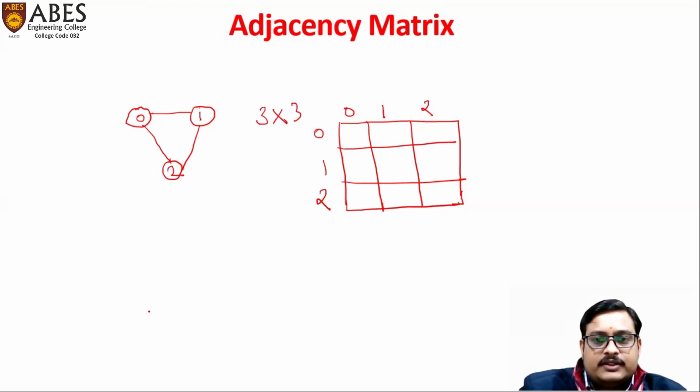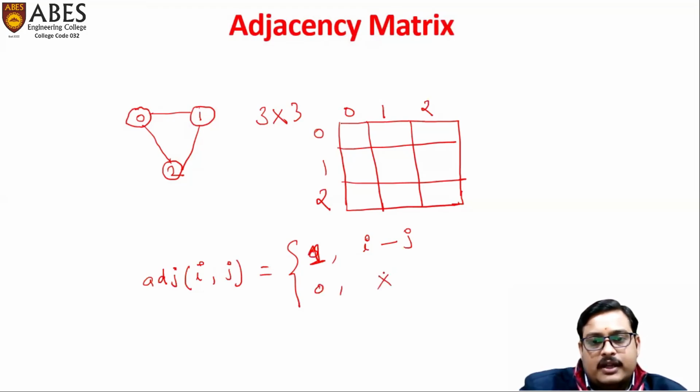So basically, if this is the adjacency matrix, if we are calling it ADJ, then in this ADJ, at the IJ location we'll put 1 if there is an edge from I to J, and we'll put 0 if there is no edge between I and J. A simple formula for this.